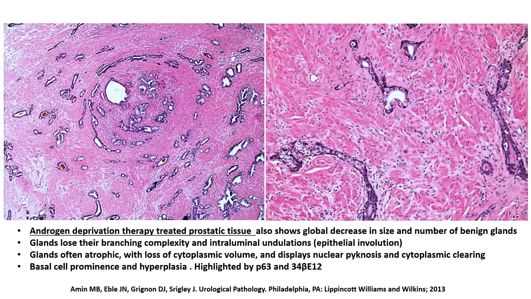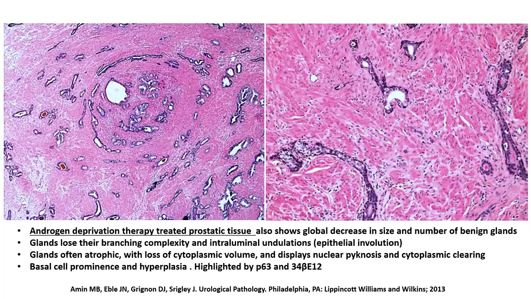The first case is a case of benign prostatic hyperplasia, wherein you see that those large glands with the complex luminal infoldings are gone. Rather, they're replaced by smaller prostatic acini with a very atrophic morphology. So that same atrophy can also be seen in androgen deprivation therapy related prostatic tissue. And you see that there is an overexpression of the prostatic stromal element in this case.